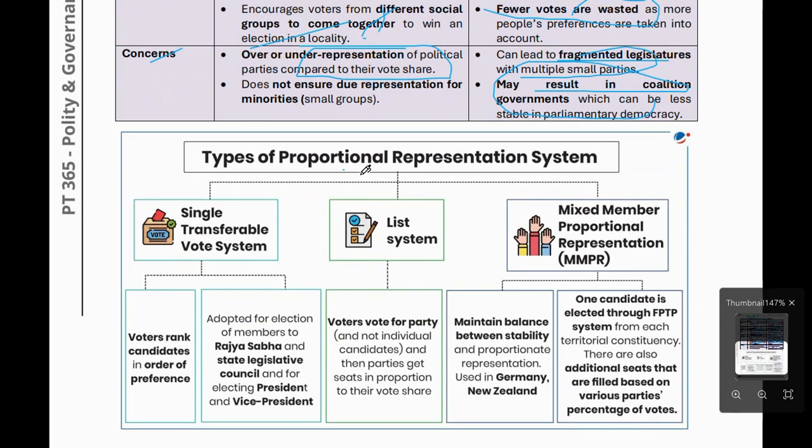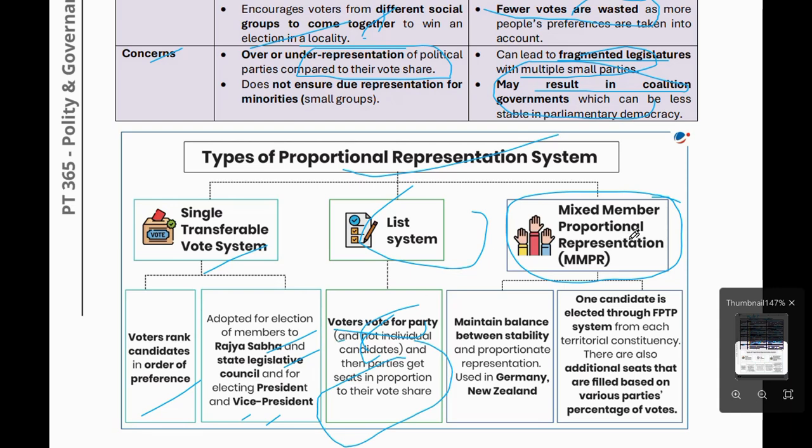Types of proportional representation system: single transferable vote system, list system, mixed member proportional representation system. In single transferable vote system, voters rank candidates in order of preference. It is adopted in the election of members of the Rajya Sabha, state legislative council, vice president or president. In list system, voters vote for a party.